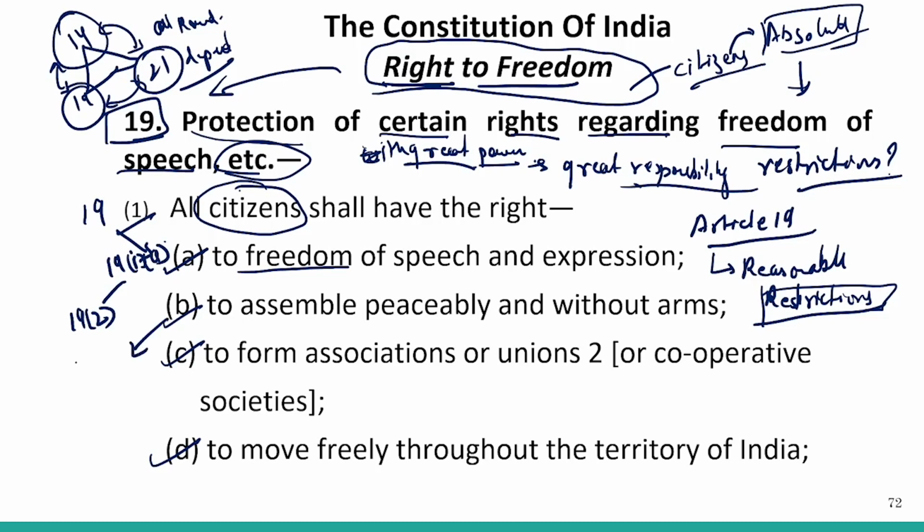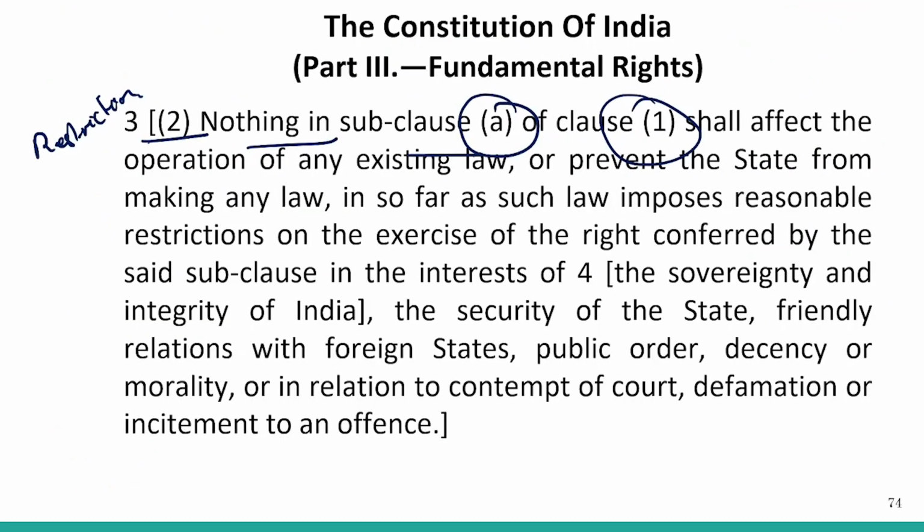For 19(1)(b), the restriction has been mentioned under clause 3. In the same way, for Article 19(1)(c), the restriction has been mentioned under Article 19 clause 4. So this is how you need to remember that whenever you talk about fundamental freedom, the freedom of speech and expression provided under Article 19(1)(a), the restriction has been mentioned under Article 19 clause 2. Clause 2 talks about the restriction.